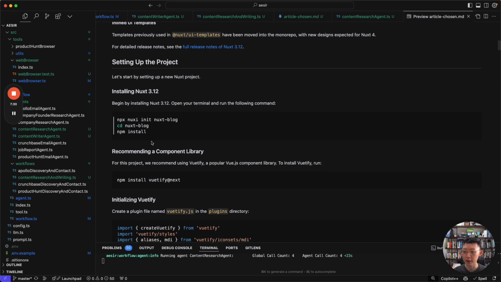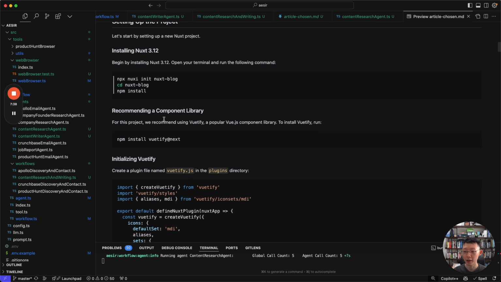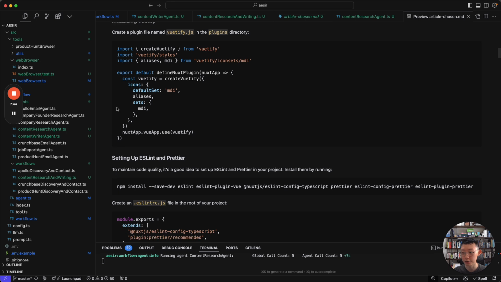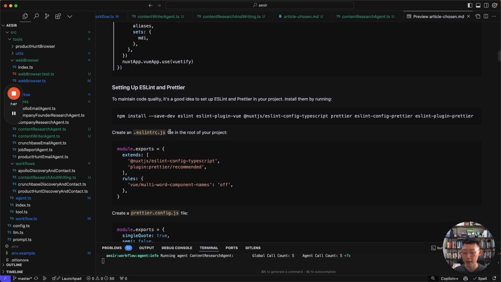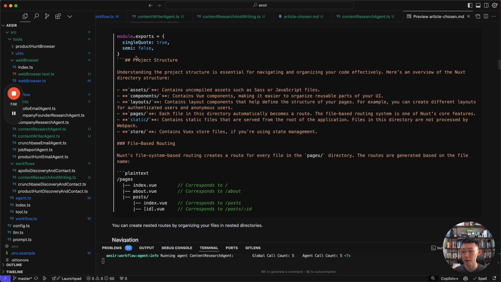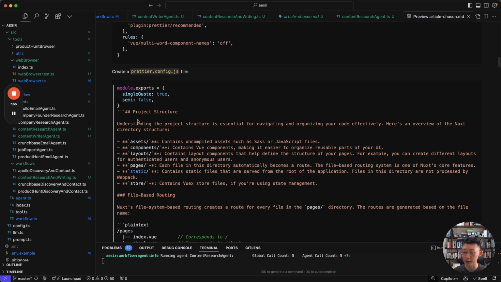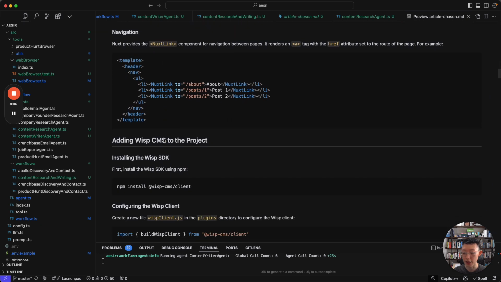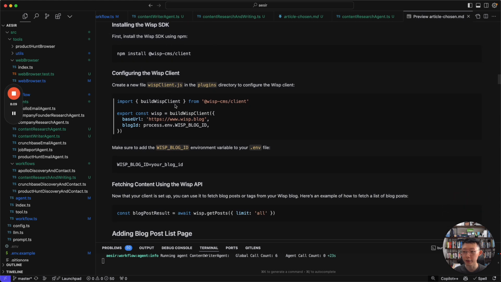It began by installing Nuxt. Something I realized later on is that this is the latest syntax, so it's quite interesting. Then it started off by recommending a component library and asking you to install it, along with some useful things like linting and Prettier. As of now, all of this works until this part. You can see it got chopped off, so it combined this with the tail end of the project structure. Later on it talks about navigation, and then adding and configuring Wisp CMS.